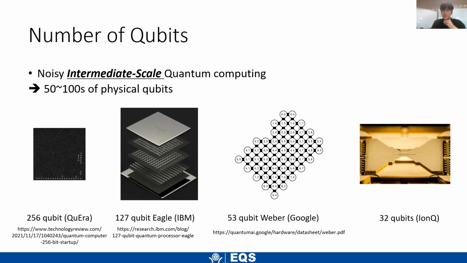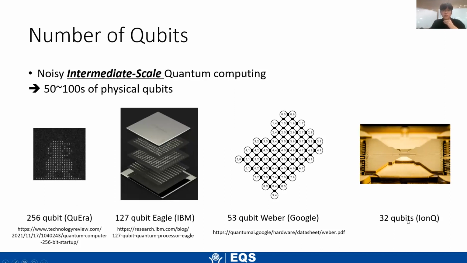We have intermediate scale. So the number of qubits that we will have access to will be about 50 to hundreds of physical qubits. And I've brought some examples of quantum processors that have been announced to the public. There is a 256 qubit processor from QuEra, a 127 qubit processor from IBM, a 53 qubit processor from Google, and a 32 qubit processor from IonQ.